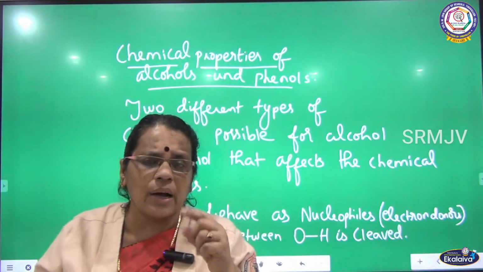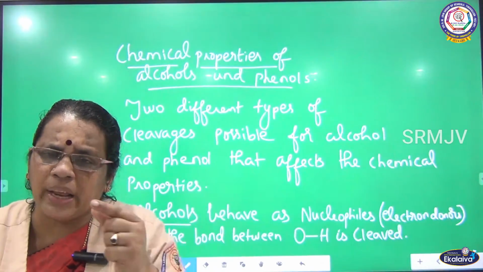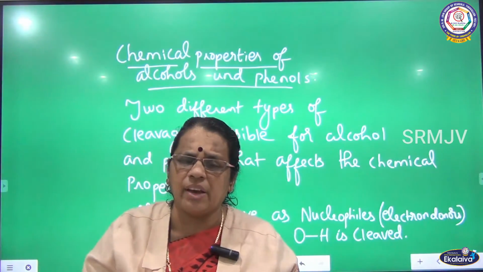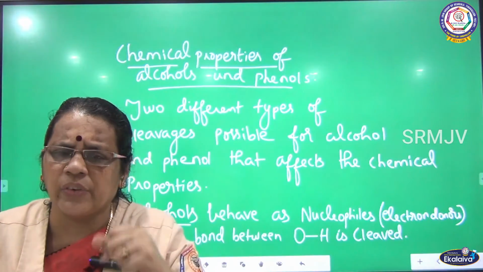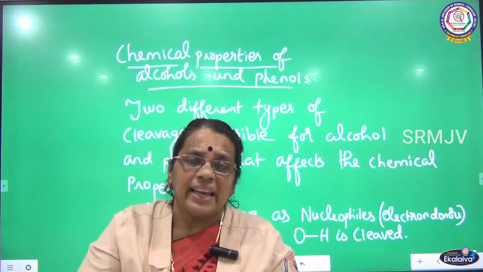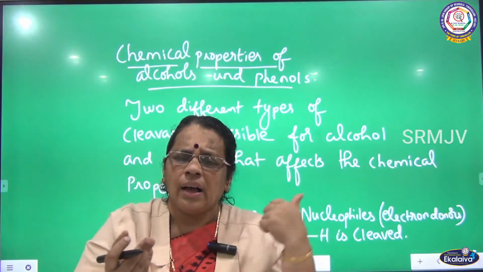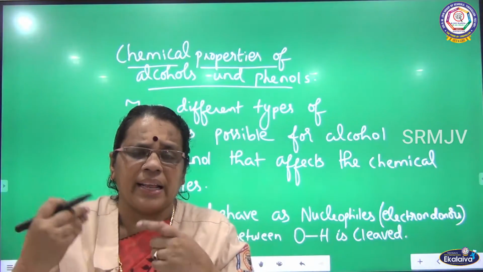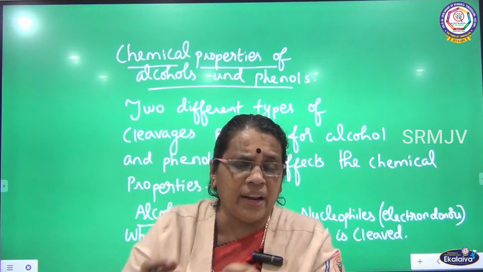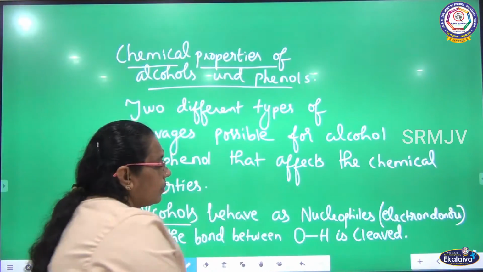So, alcohols have two properties. In the first case, we break the bond between oxygen and hydrogen, where alcohols behave as nucleophiles, which are electron donors. They will be donating the electron pair. Electron rich or Lewis base. So we can call alcohols a Lewis base, electron rich compounds or electron donors when the bond between oxygen and hydrogen is broken. We are going to see this now.